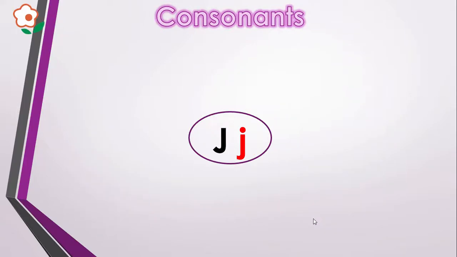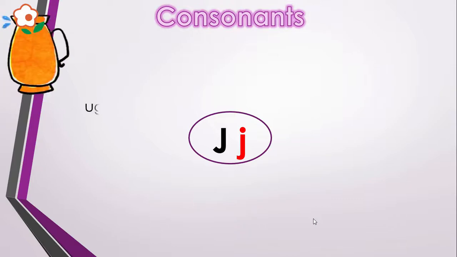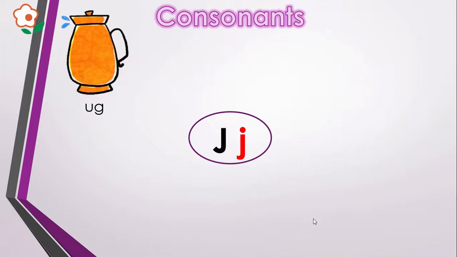Next letter here we have J, J. J is the name of the letter and J is the sound. We have a picture of a jug. Say jug and listen carefully what sound it produces in the beginning. Jug. Yeah, J, J.